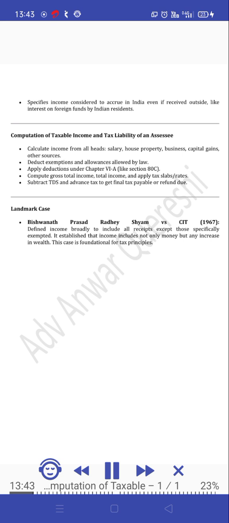Landmark case. Vishwanath Prasad Radhey Shyam vs. CIT, 1967. Defined income broadly to include all receipts except those specifically exempted. It established that income includes not only money but any increase in wealth. This case is foundational for tax principles.